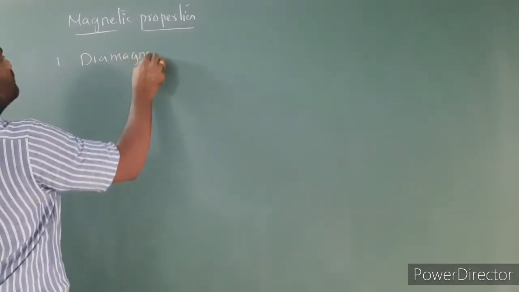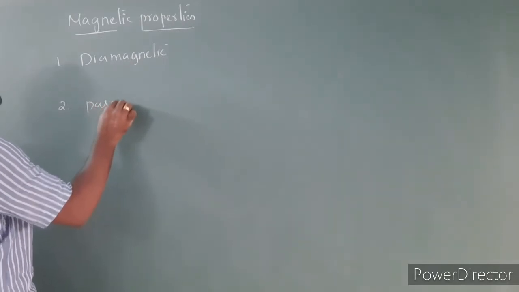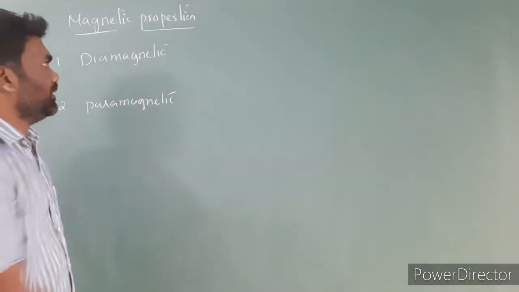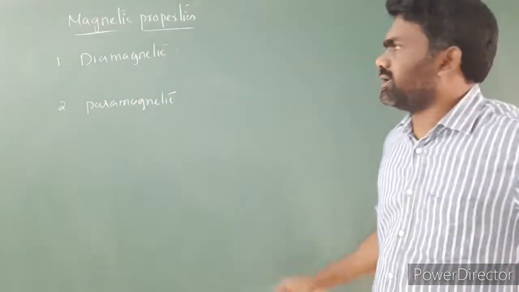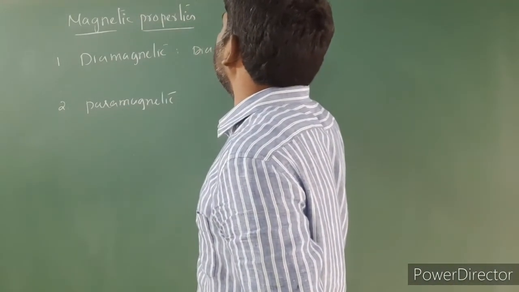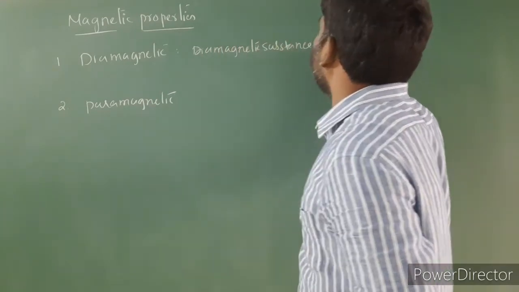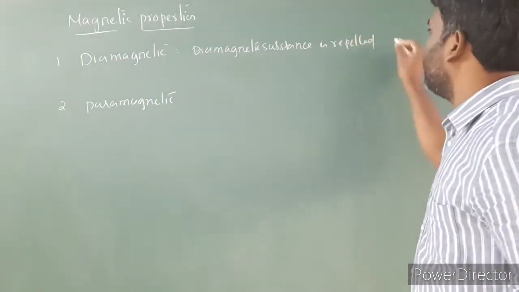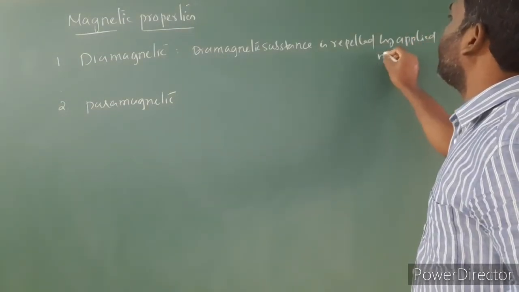Diamagnetic substances are repelled by the applied magnetic field.